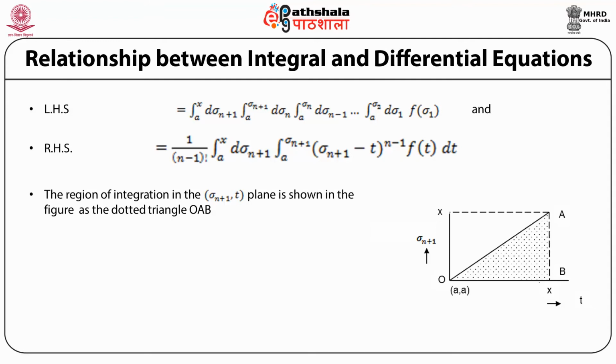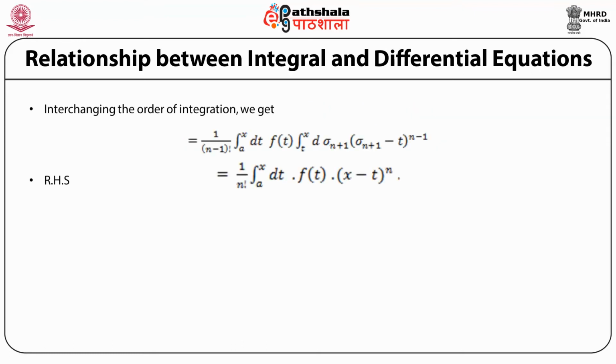So the region of integration in the sigma n plus 1, t plane is shown in the figure, where along the x-axis we have plotted the variable t and along the y-axis the variable sigma n plus 1. You can see that t varies from a to sigma n plus 1 and sigma n plus 1 varies from a to x. Therefore, the region of integration is given by the dotted triangle OAB as shown in the slide.